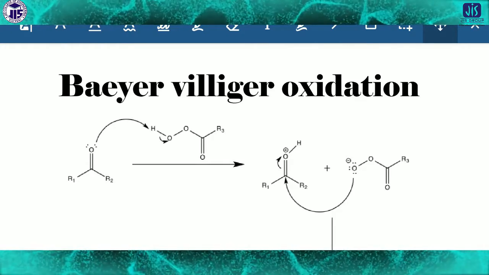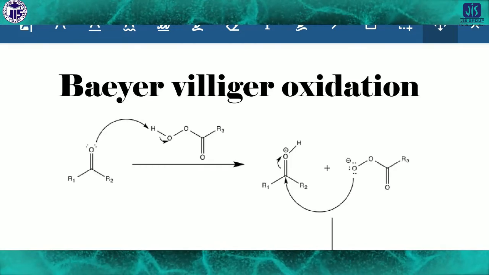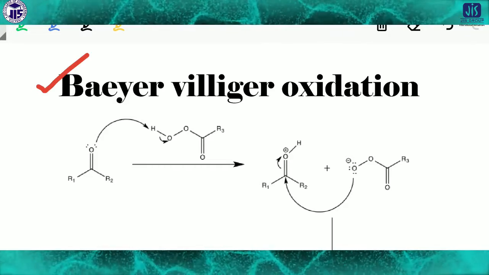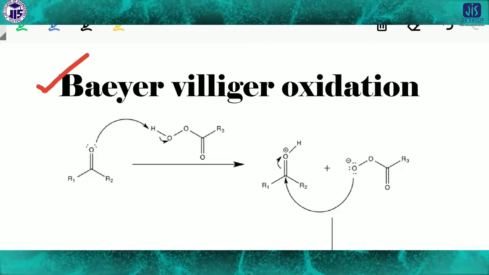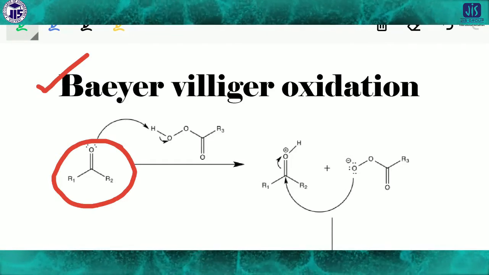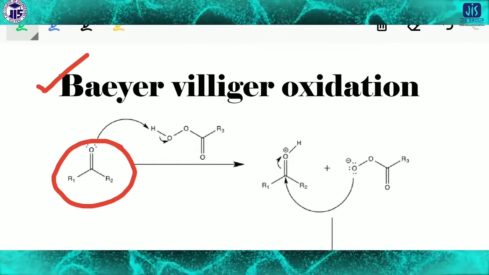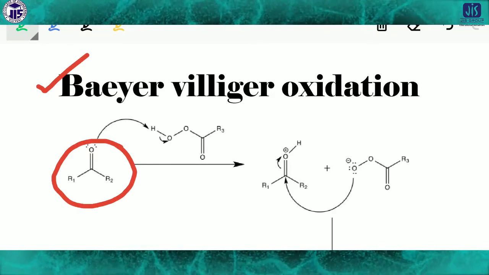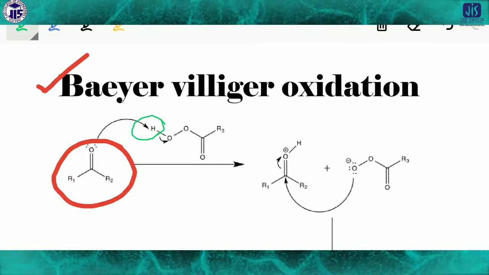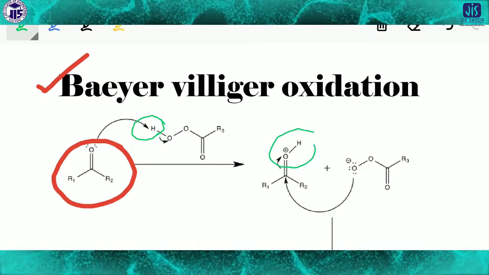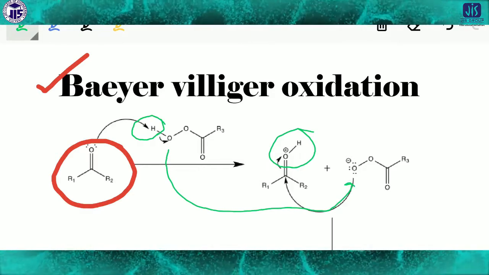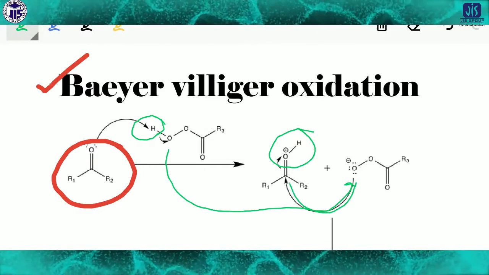Very few name reactions. First of all, one name reaction is the Baeyer-Villiger oxidation. This name reaction is included in your syllabus and it is very simple. Look there, this is one ketone. When this ketone reacts with any carboxylic acid, then what happens? This H is actually taken by the ketone. Then the OH plus is produced, and the remaining part of this oxygen, this negative charge, again attacks the carbon center.